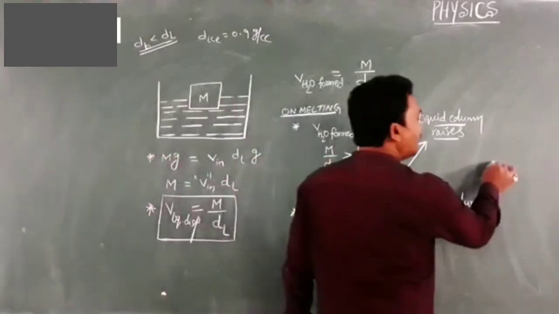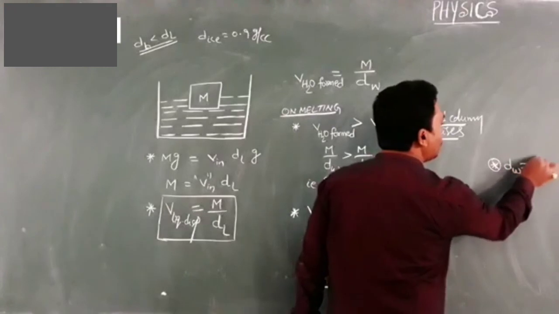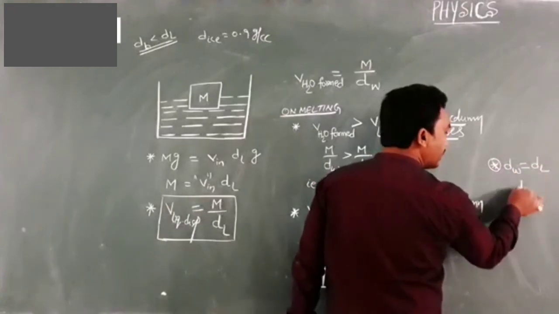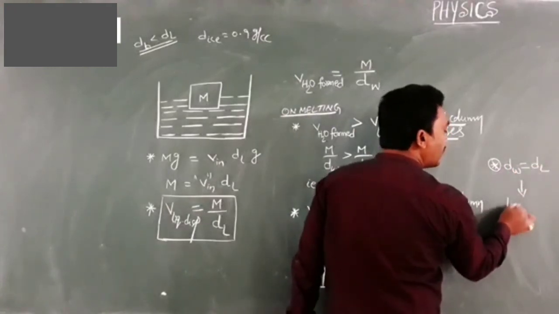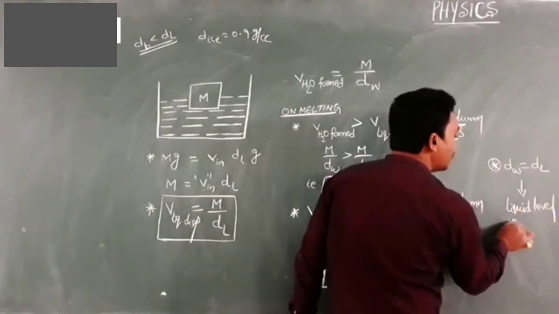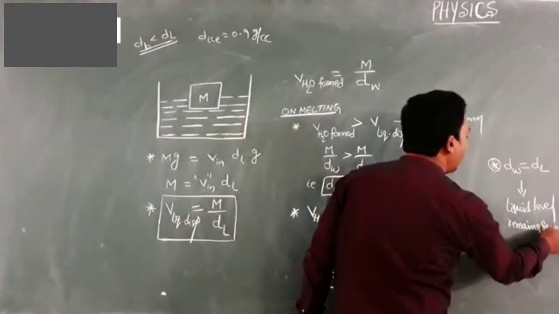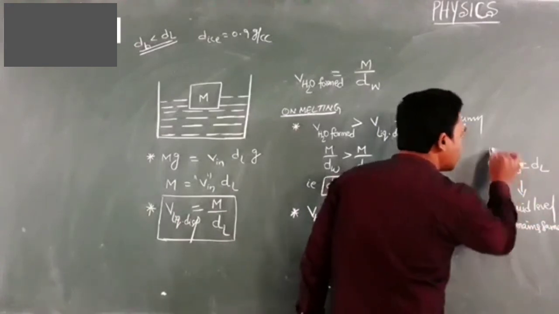If ice is floating in a liquid whose density is equal to that of water, then the liquid level remains the same on melting of ice.